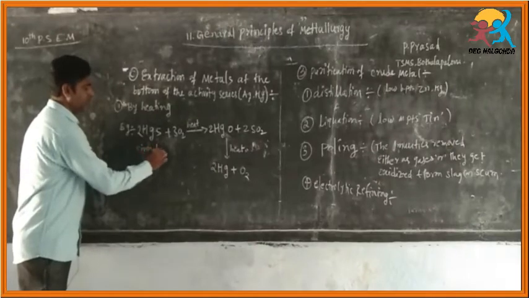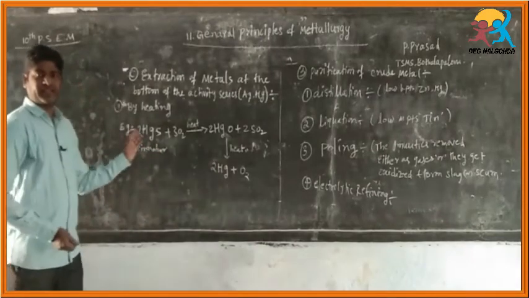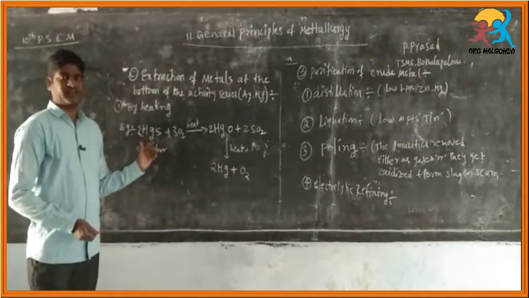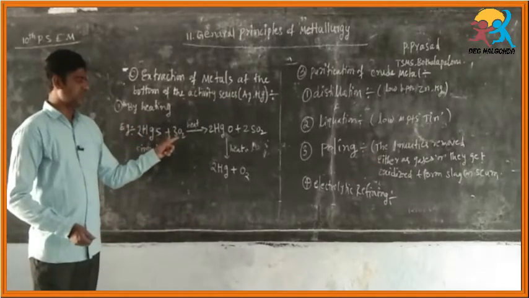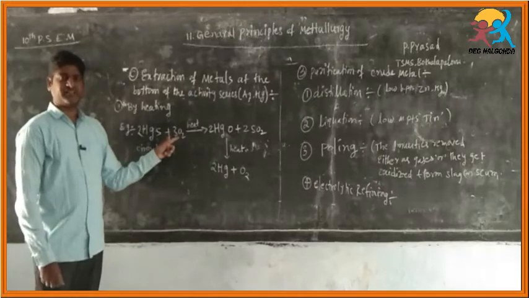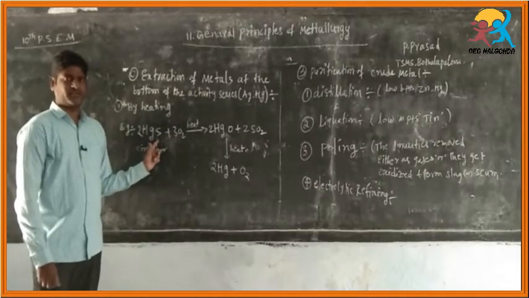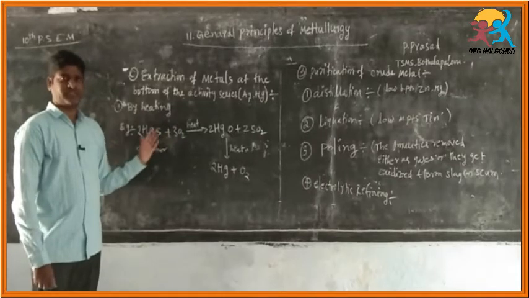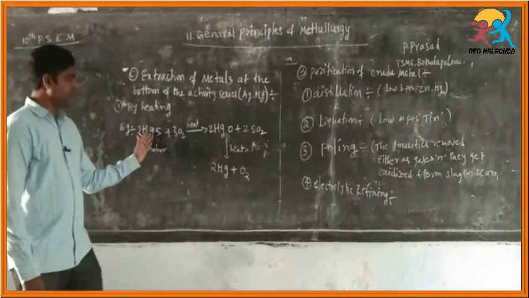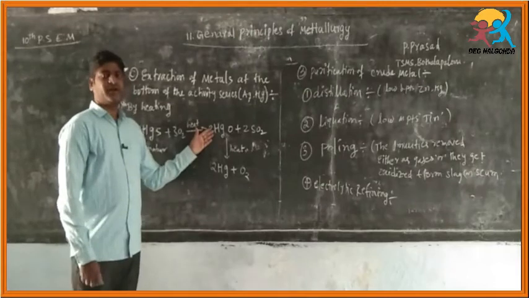By heating, crude mercury can be extracted from it. When mercuric sulfide is heated in the presence of oxygen, that is roasting, mercuric sulfide is converted into mercuric oxide.